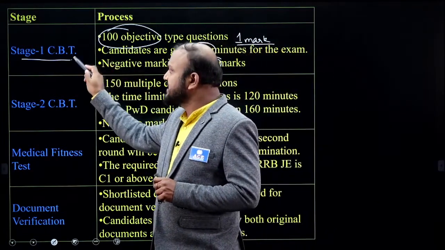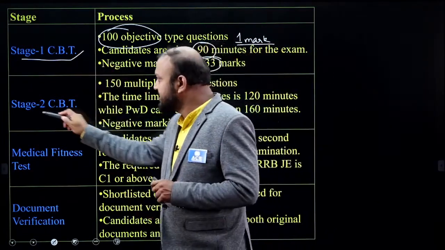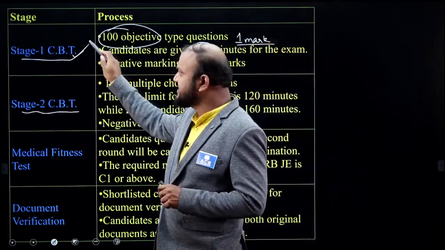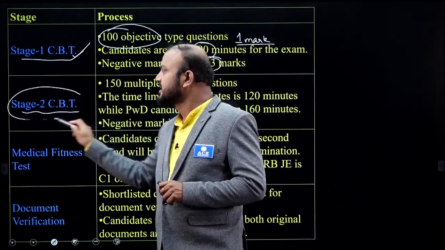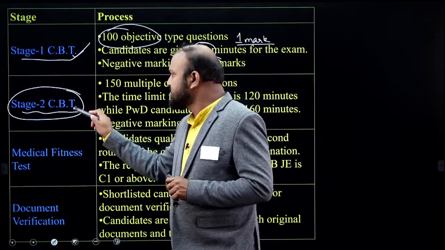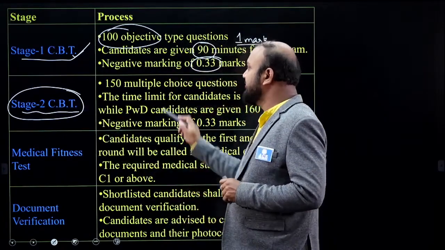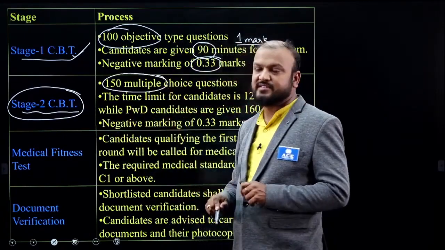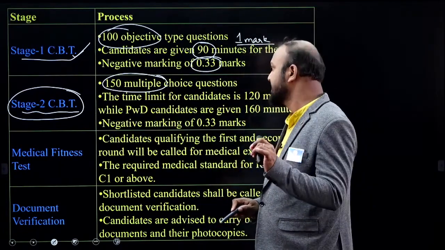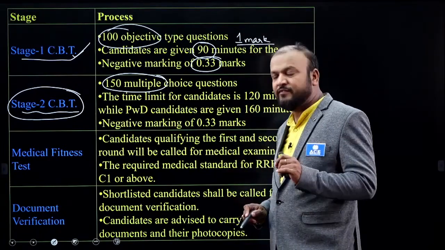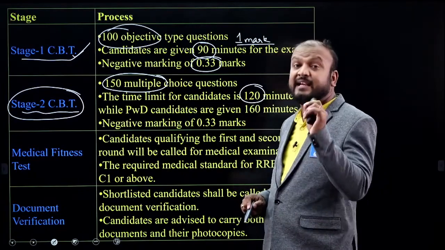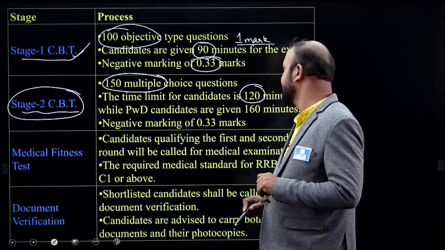And stage 1 is compulsory to calculate the score for stage 2. Means if you qualify for stage 1, then only you will be considered for the evaluation of paper for stage 2. Stage 2 CBT computer-based test will have 150 multiple choice questions. MCQ, same thing, 150 questions, 150 marks. And the time given for these 150 questions will be 120 minutes only. It means your speed and accuracy is very, very important.